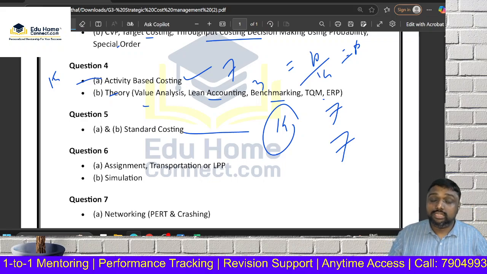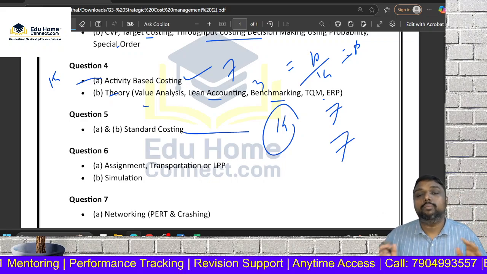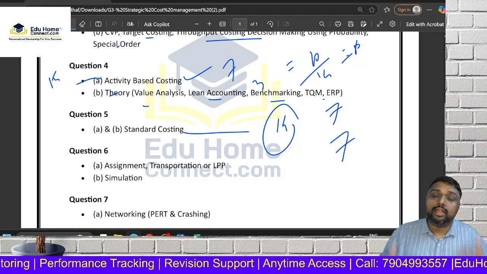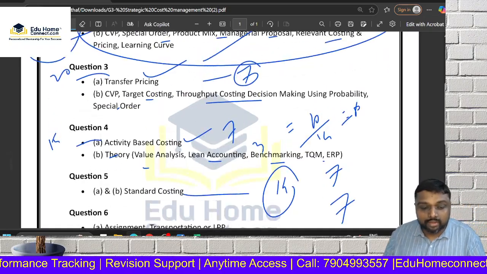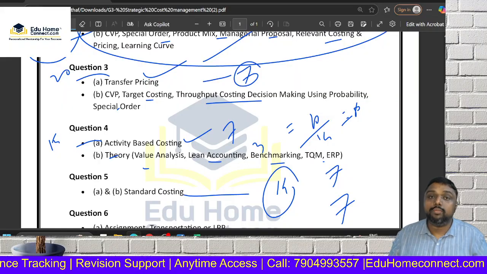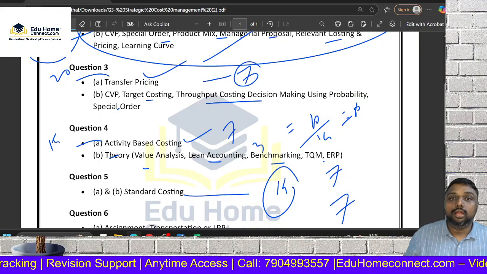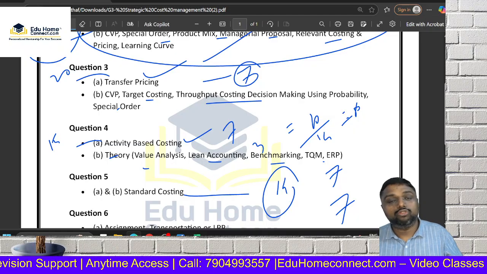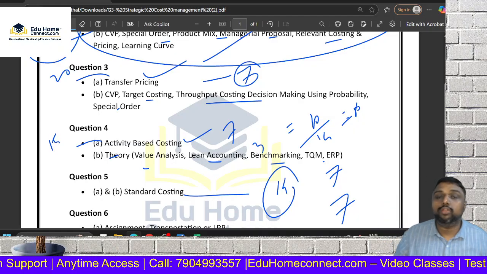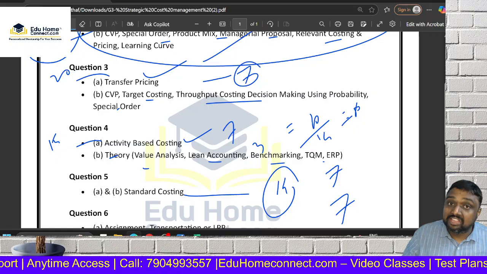So see, if you prepare a minimum half day or a full day, standard costing is over. 14 marks pakka. See, standard costing, activity based costing, transfer pricing, 28 marks. MCQ 30 marks, 30 plus 28, 58 marks. Believe me, my dear friends. It is not just that I'm telling you, you can get 80 or 70, you can easily get it.